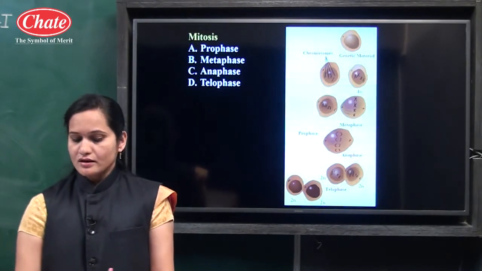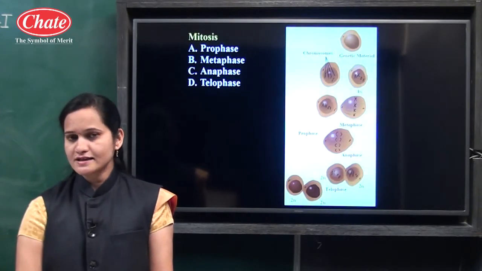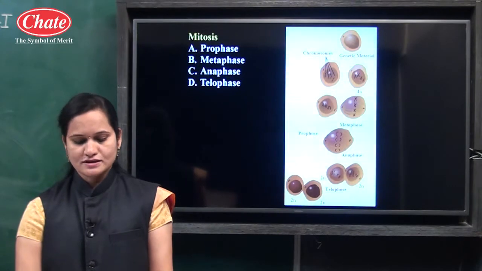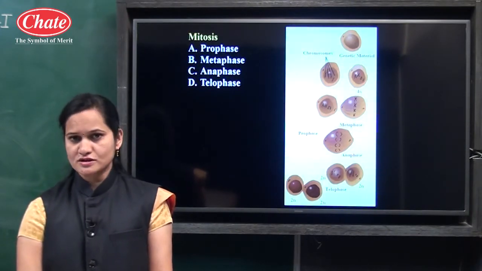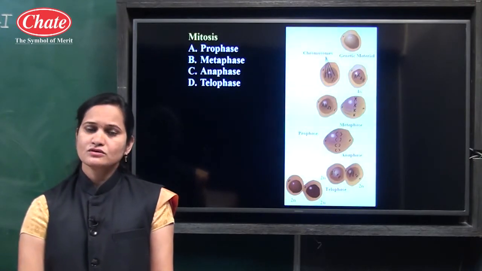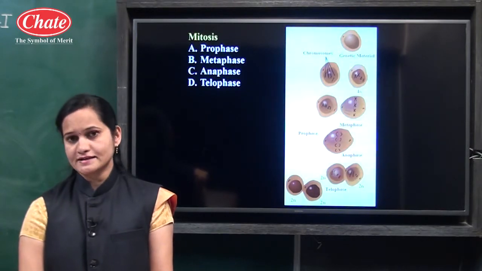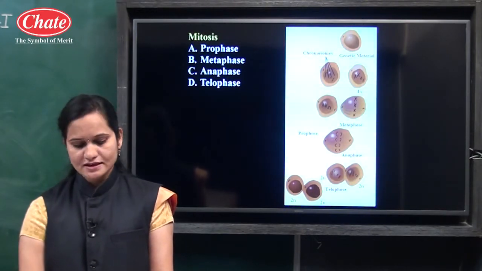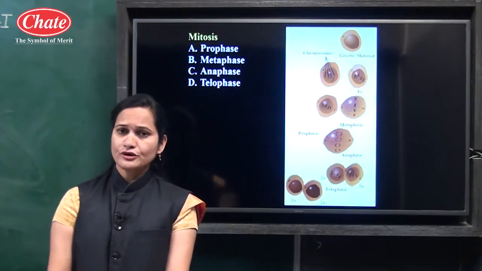So in types of cell division, two main processes are there. The first one is mitosis and the second one is meiosis. Now first we will discuss the mitosis process. This mitosis process takes place in two steps. In that, the first step is karyokinesis. Karyokinesis is also known as nuclear division. Karyo means what? Nuclear.